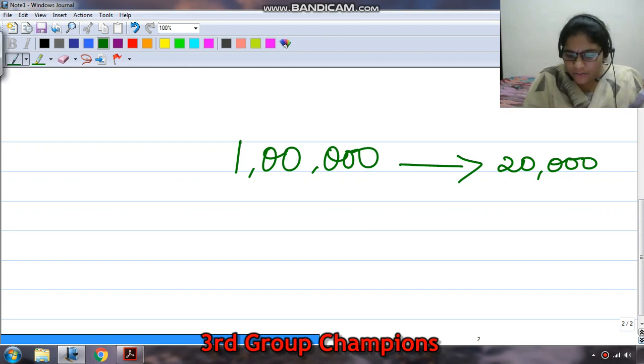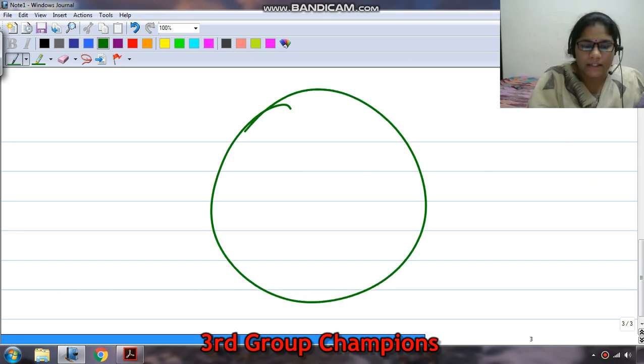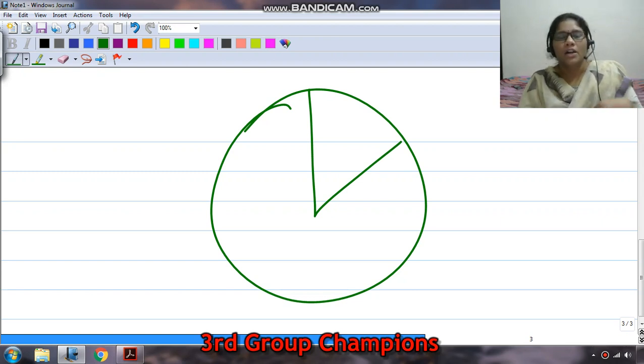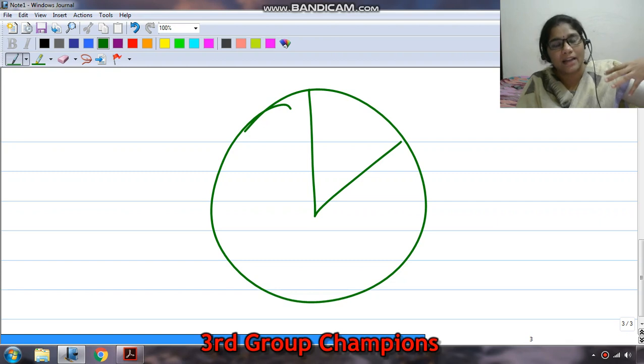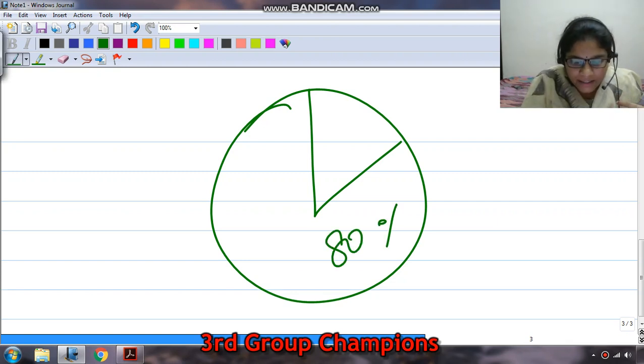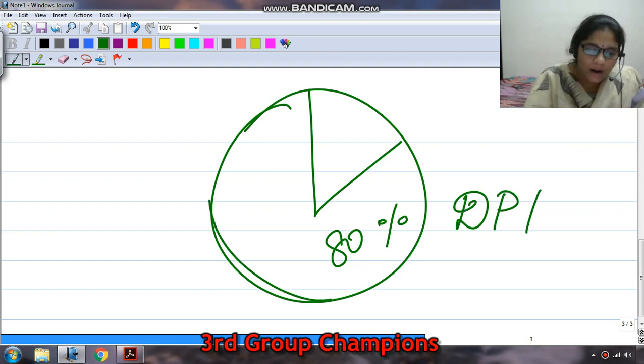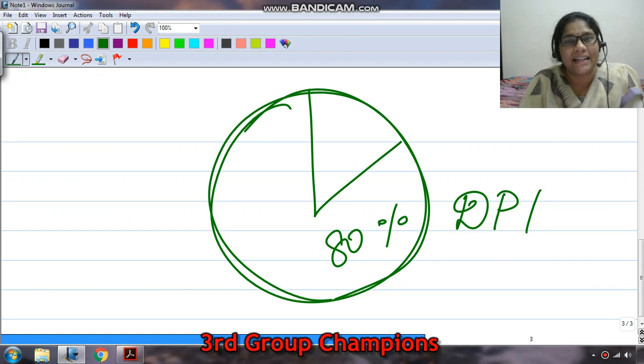Which means if you imagine this circle is your total income, and out of this total income you have to pay this portion as the taxes. Even before you spend your income, you have to pay taxes of 20%, and only 80% of your income is available for you to spend. This 80 percent is called disposable personal income, and this whole 100 percent is called personal income.